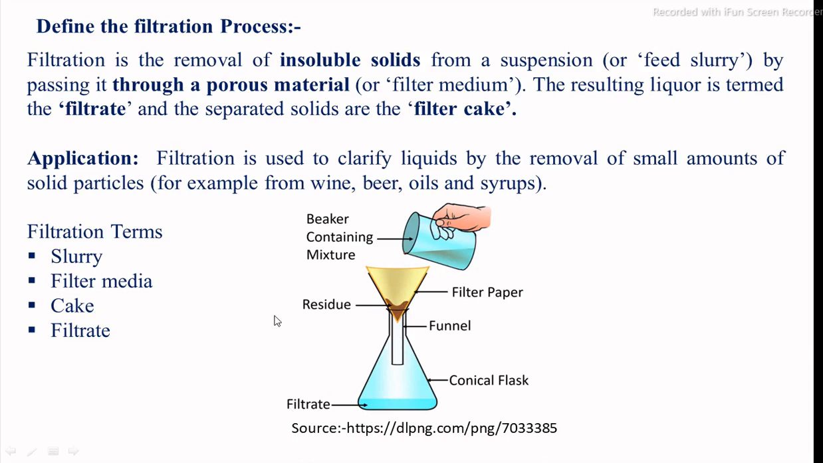The basic application of the filtration process in food processing industries is the clarification of liquid products into a clarified final product. For example, clarification of wine, beer, oils, syrups, and milk. These are the main examples of the filtration process in the food industry.